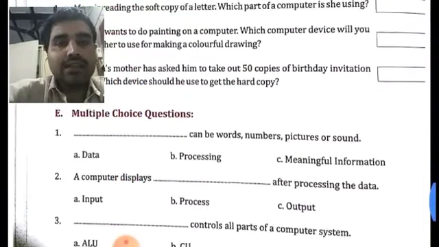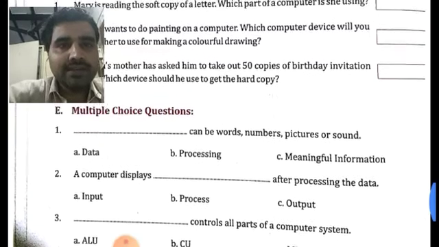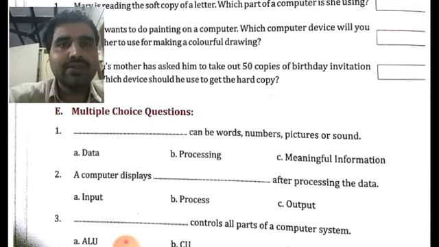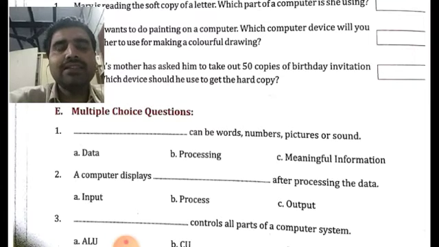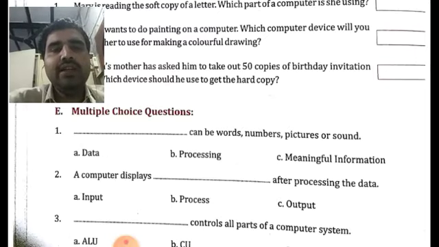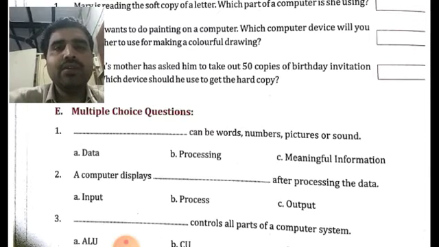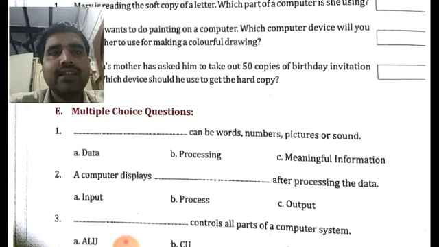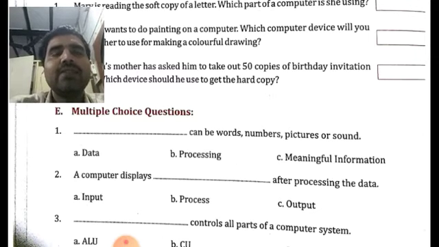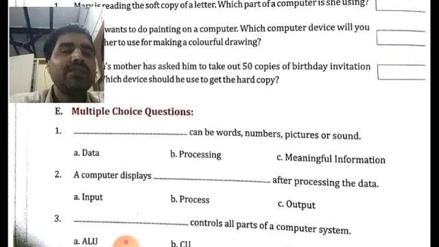There are 4 MCQs given in your exercises here in the first chapter. First of all, the first MCQ is: dash can be words, numbers, pictures or sound. What is the correct answer? I think all of you know. The correct answer will be data. Data or input can be words, numbers, pictures or sound. We input data into the computer system, that data is processed, and then after the processing is done, the meaningful information is output on the screen. So here the correct answer will be data.